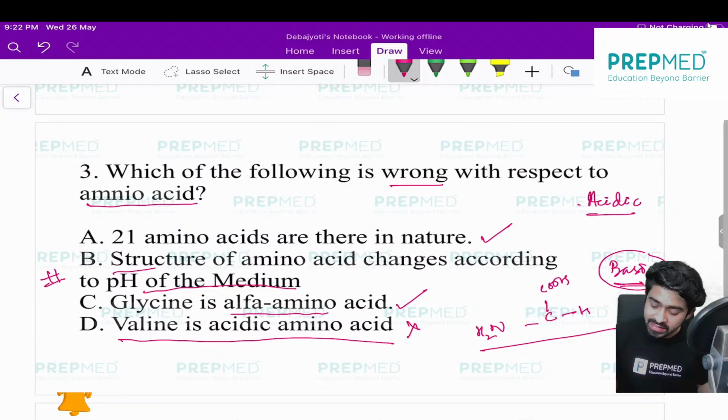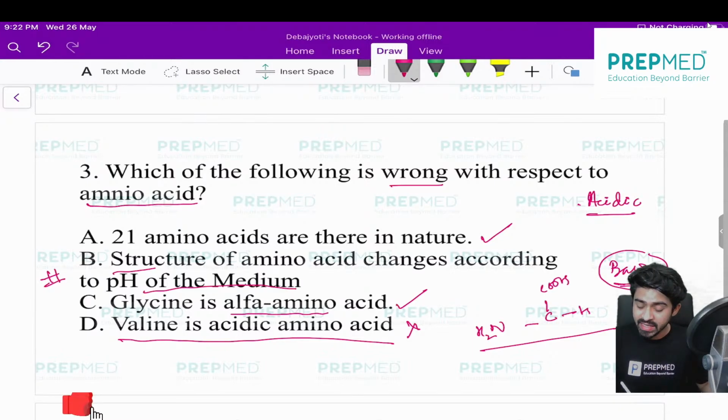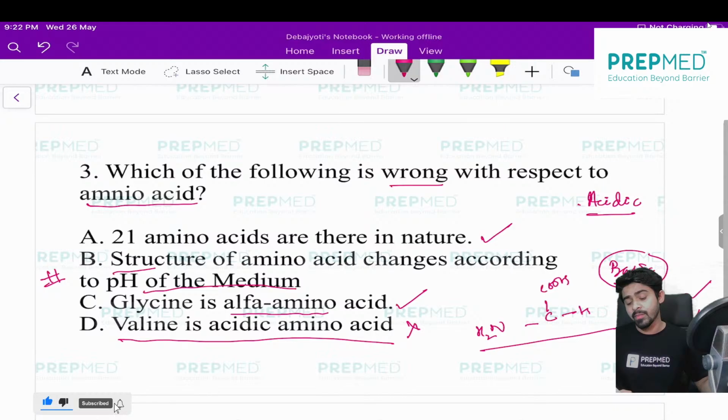Exactly this question came in last year's NEET exam. I know it came in the organic chemistry paper, but it's important. H for histidine, A for arginine, and L for lysine. These 3 amino acids are basic amino acids, and you have to remember this. Acidic amino acids are actually many, such as glutamic acid and others, but basic amino acids are few. That's why you can remember them this way. HUL gives the examples of basic amino acids.